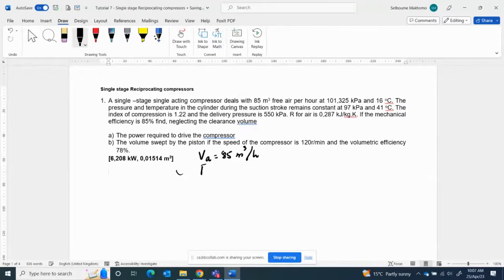Pressure, PA, is 101.325. And then the atmospheric temperature, TA, which is 16 plus 273, is 288.